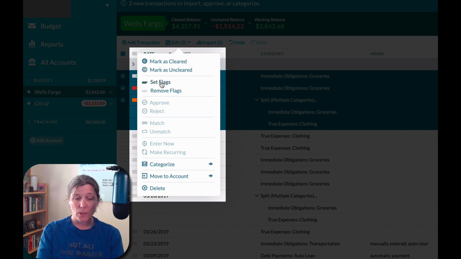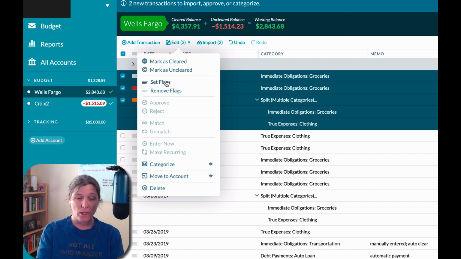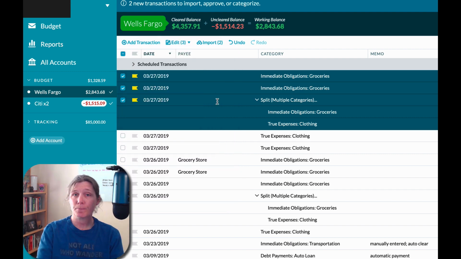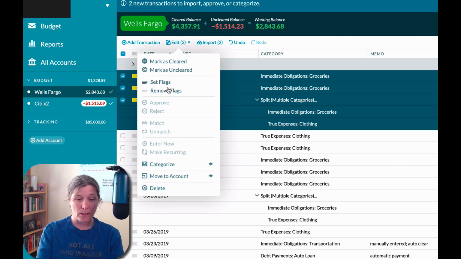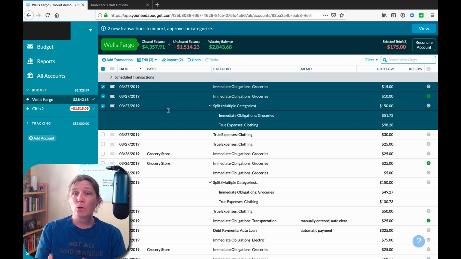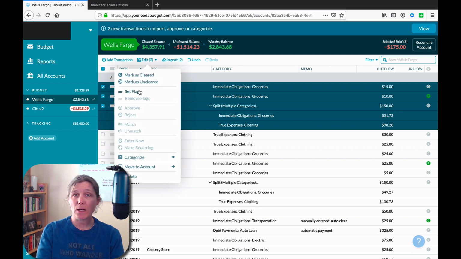So now in here, we have selected multiple transactions, and coming into the edit menu, now I can set the flags and I can set them all to yellow. Or I can come in and I can remove all the flags. So the toolkit adds the option to edit multiple flags, not inline, but up here in this edit menu.